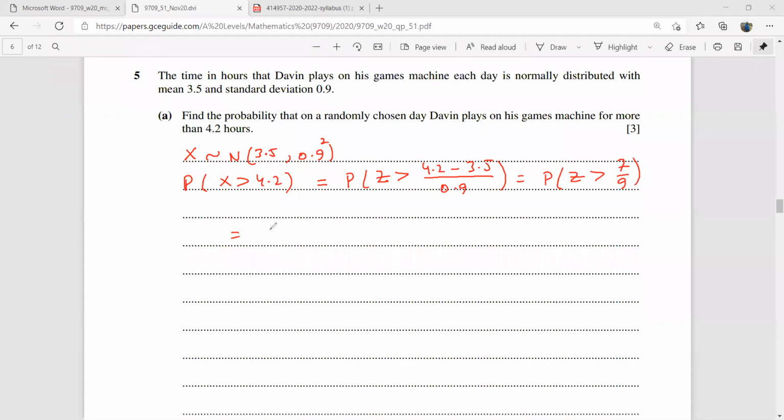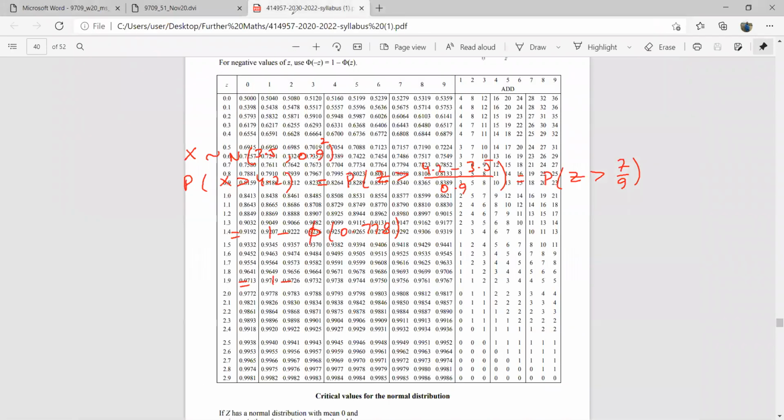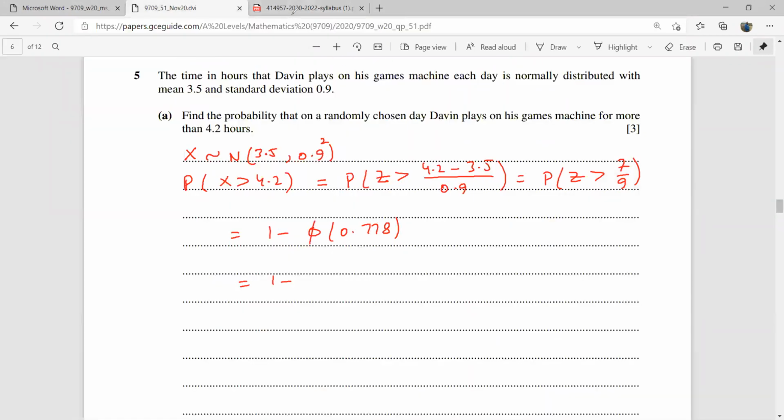And this will be 1 minus phi of 7 over 9, that is 0.778. So 1 minus, let's see what is phi of 0.778. That is 0.7794 plus 21, 0.7795. 0.7795.